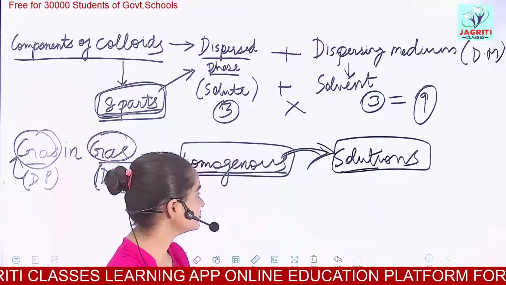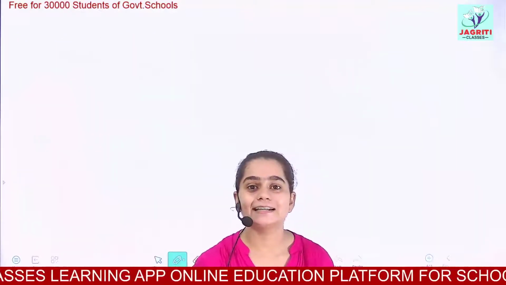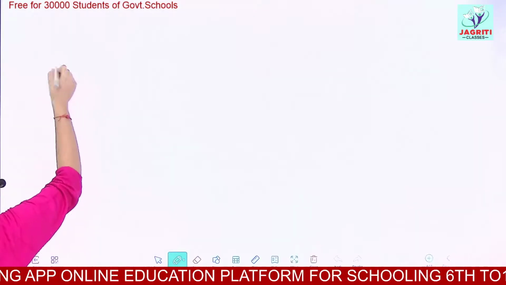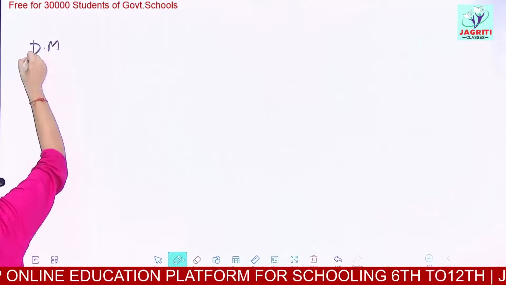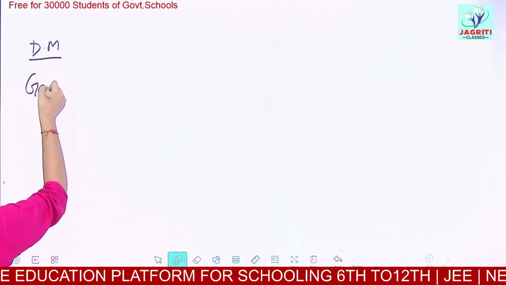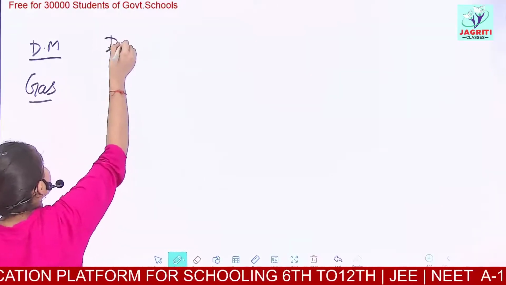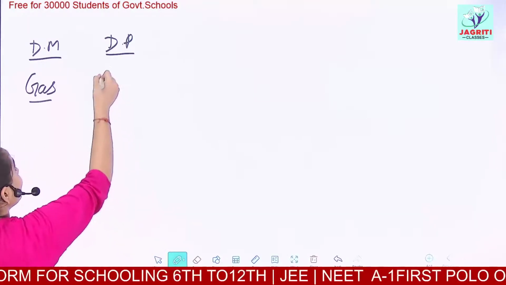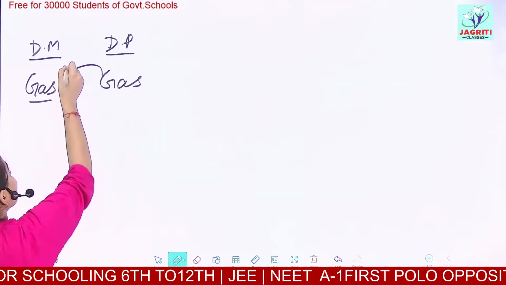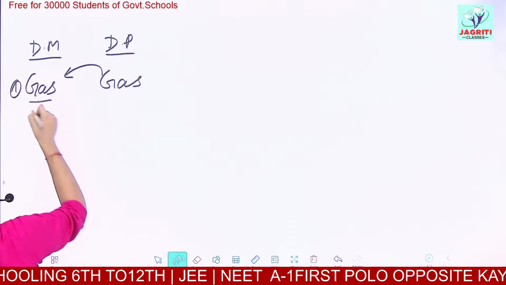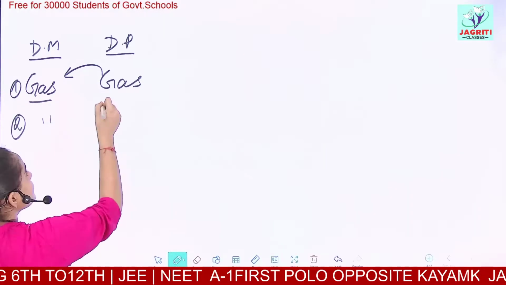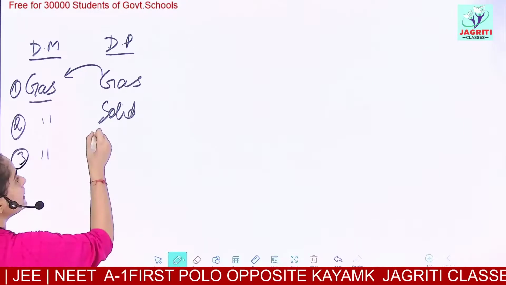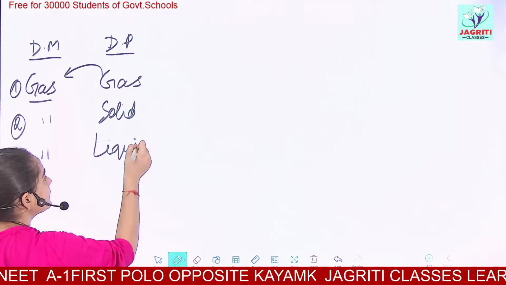Okay? So now what we'll start is the different types of colloids. The first type is, let's suppose you are taking the dispersion medium as a gas. So in the gas, the different types of dispersed phase can be: you can dissolve a gas in this gas, or you may dissolve a solid in the gas, and the next possibility is when you dissolve a liquid in the gas.